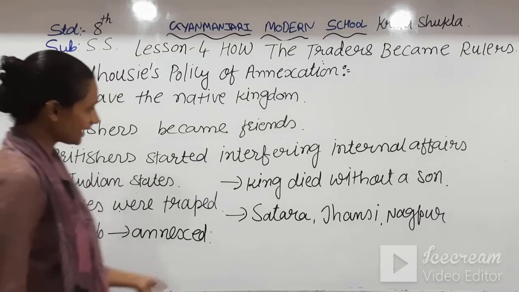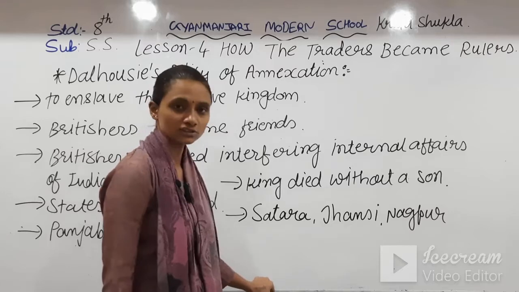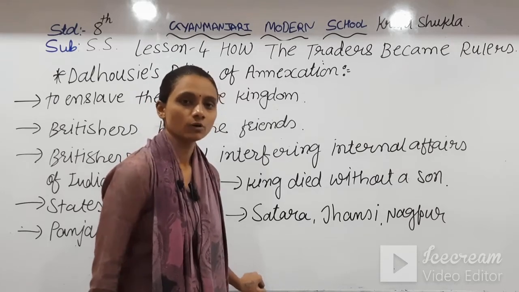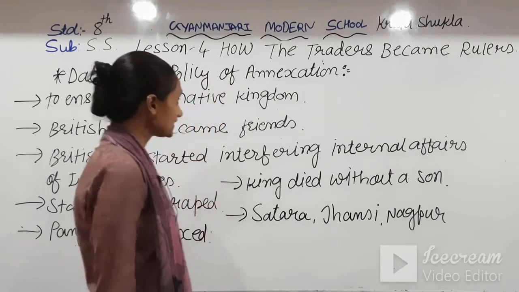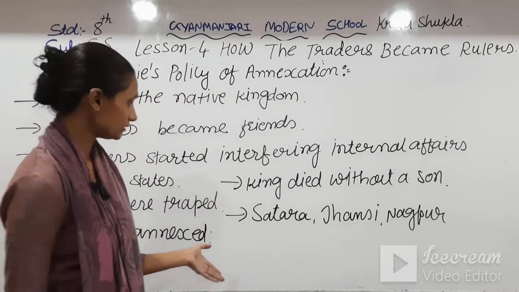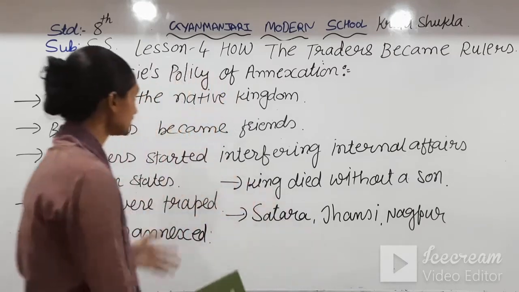Punjab got annexed, and the rule was that a king who died without a son, his state came under the Britishers according to the policy of annexation. So this way Satara, Jhansi and Nagpur became the victim of the policy of annexation.